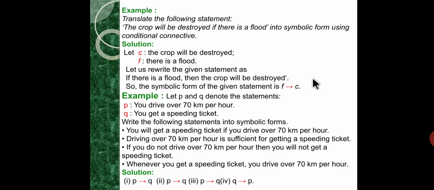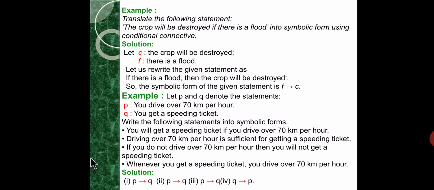If P, then Q. So another example: let P and Q denote the statements. P is you drive over 70 km per hour. Q is you get a speeding ticket. Write the following statements into symbolic form. You will get a speeding ticket if you drive over 70 km per hour.